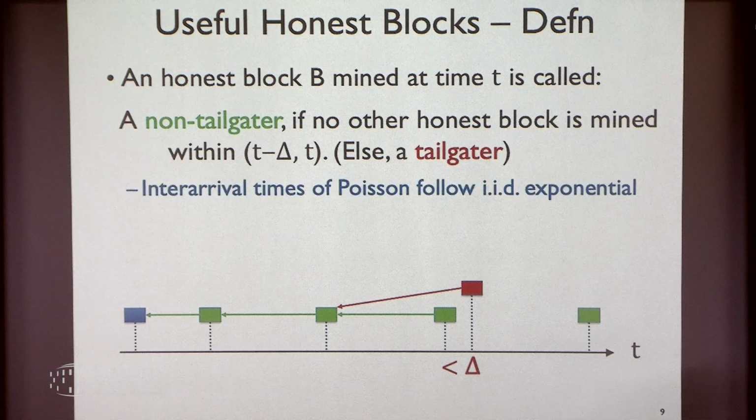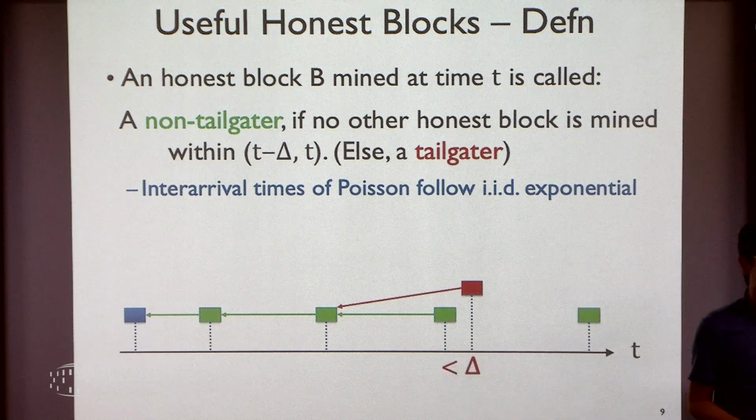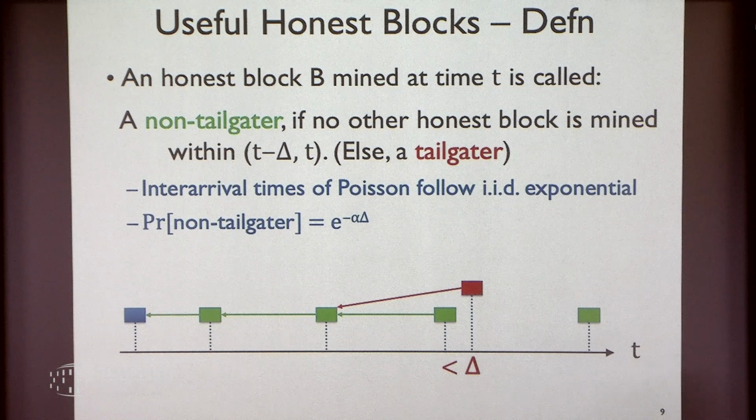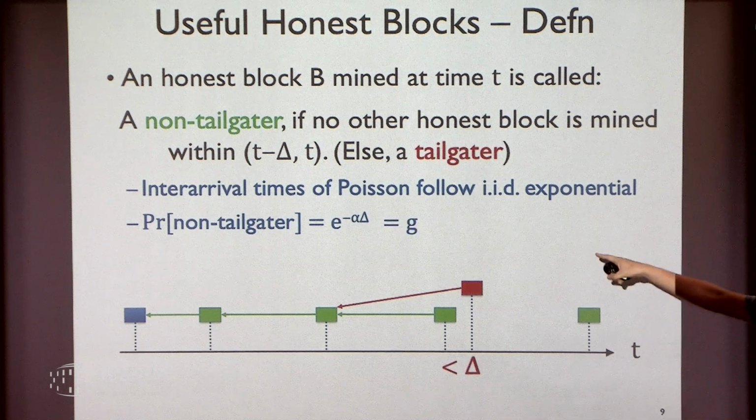Right. And we know that the inter-arrival times, meaning these gaps, for a Poisson process follow independent exponential distributions. Right, so the probability that any of these is a non-tailgater is e raised to minus alpha delta. That's the term that shows up in the end. Right, and they are independent. Okay, so I'm going to call this quantity g because it's shorter.